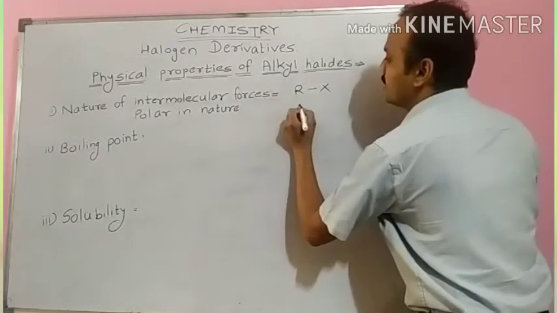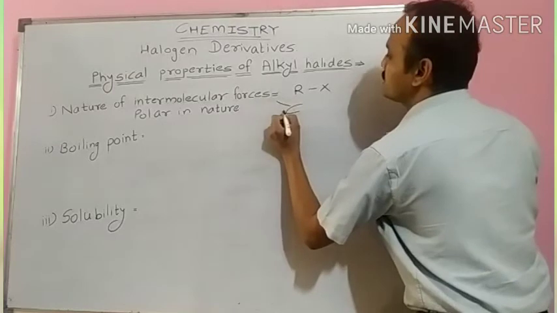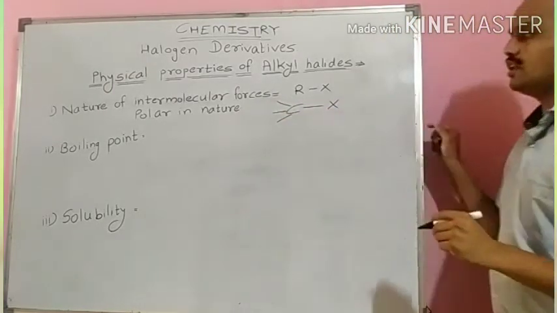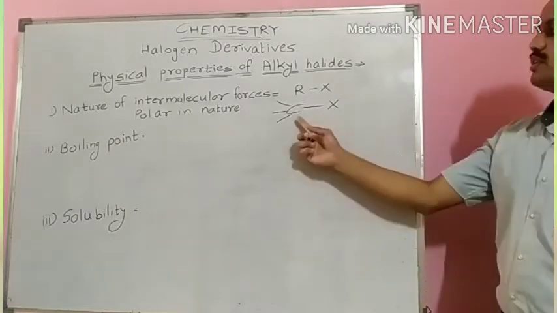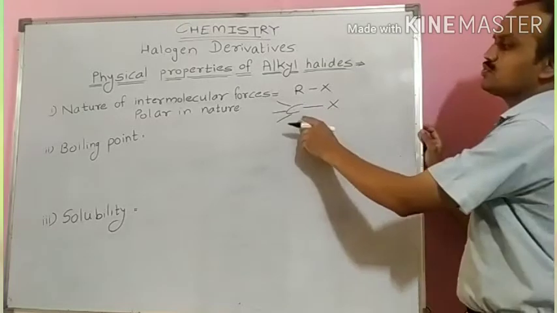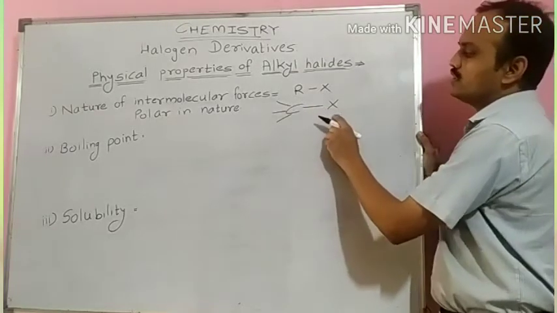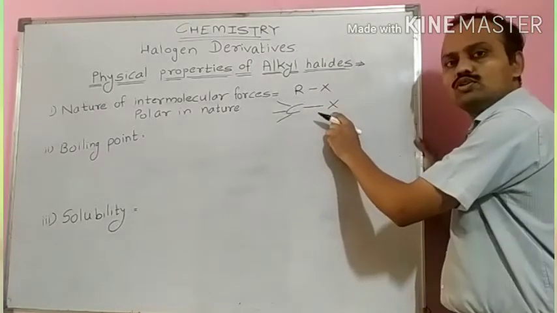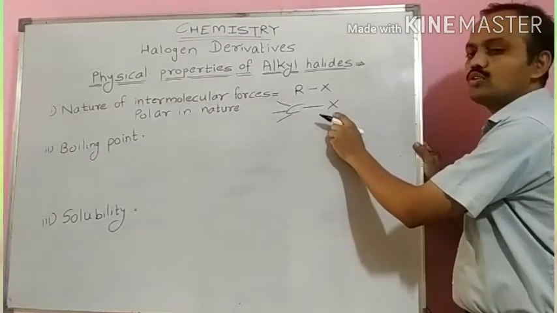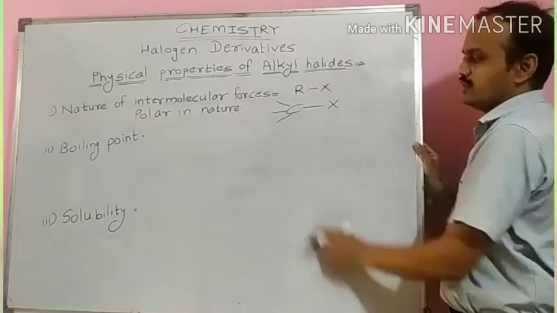See here, I will write the representation of alkyl halides. For example, this is carbon and this is halogen. As we know students, halogen may be fluorine or chlorine or bromine or iodine. These halogen atoms are more electronegative than carbon.